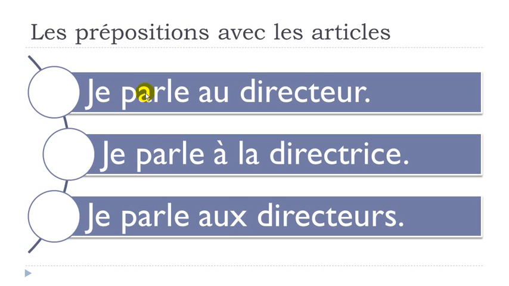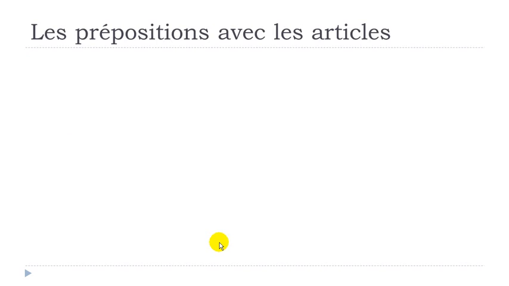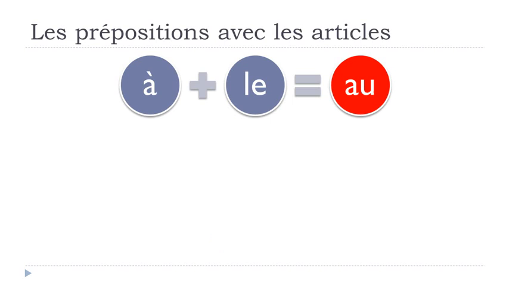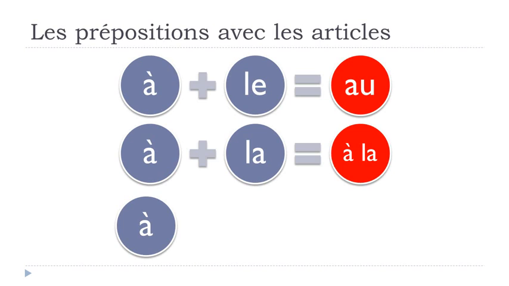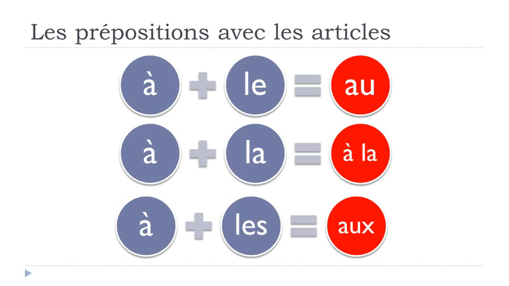All right, so je parle au directeur, here for the masculine, je parle à la directrice, here for the feminine, je parle aux directeurs for the plural. So if we want to make it clear, then we can say that à plus le will become au, then à plus la will stay the same, à la, it doesn't change at all, and then à plus les will become aux, but remember that phonetically it's o.